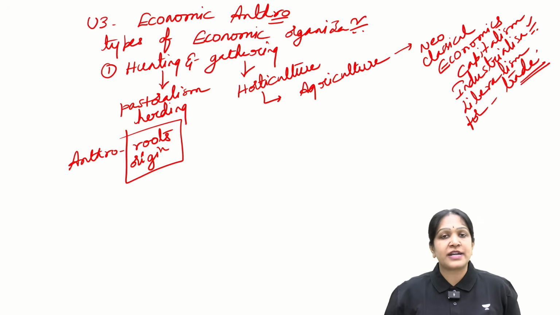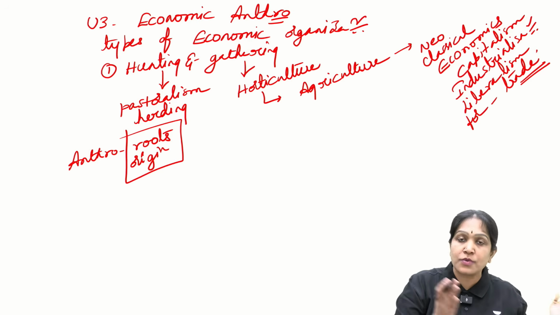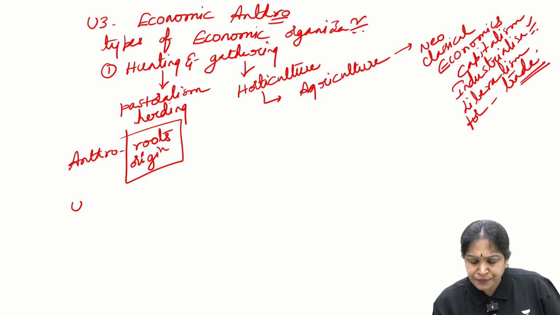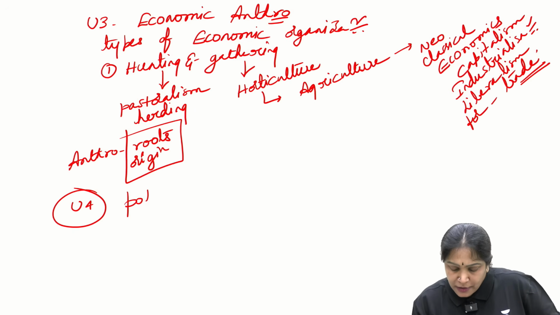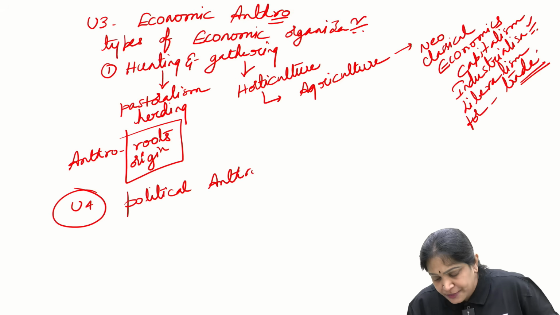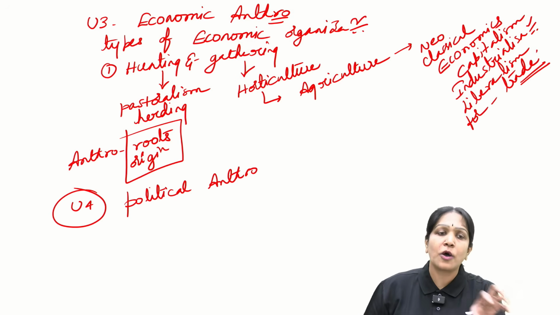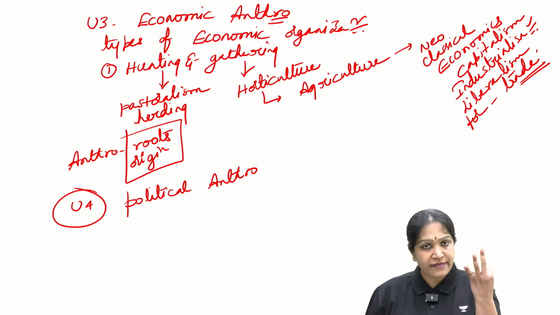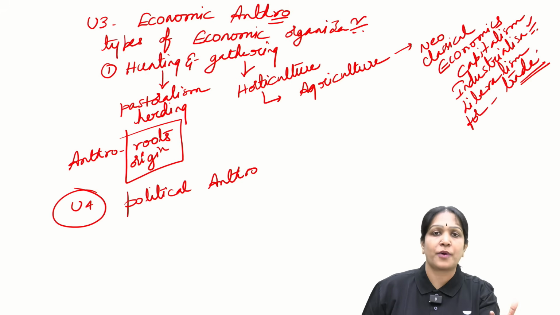So here we will study how economic organization evolved over a period of time, from the most simple to the most complex. Now coming to unit 4. Unit 4 is political anthropology. Political aspects will be coming in all the optionals like public administration, PSIR, or even in sociology also. Okay, then what is political anthropology?